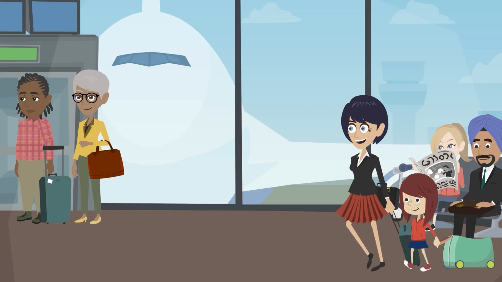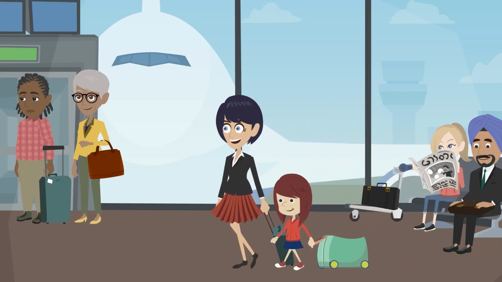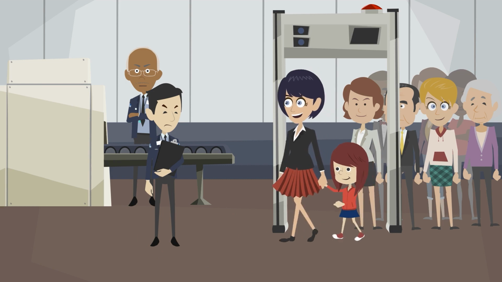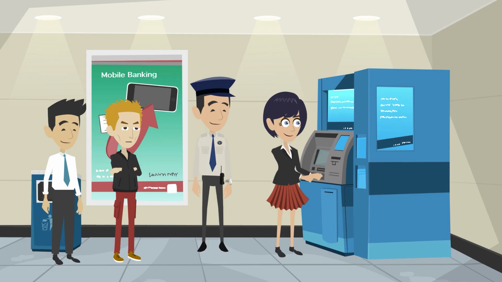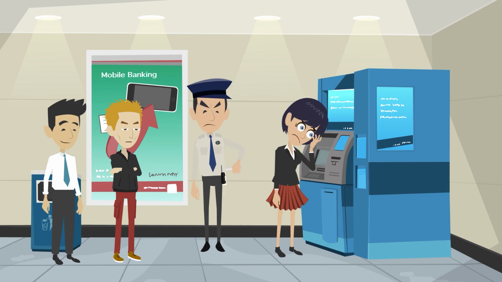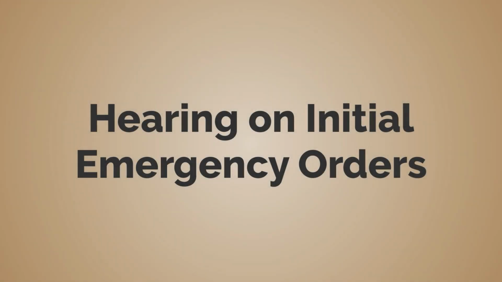occurs. Emergency orders are generally needed in the following situations: restraining orders to stop a parent from taking the children out of the state, restraining orders to freeze bank accounts so that one party will not clean out the accounts. Hearing on initial emergency orders.